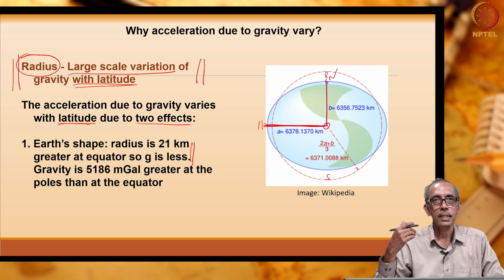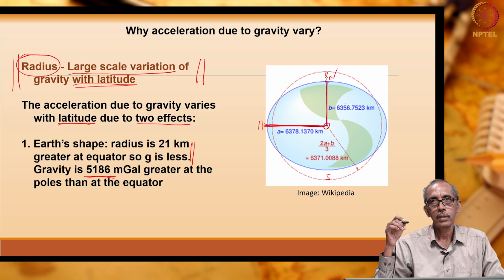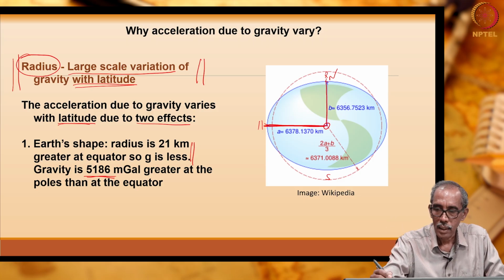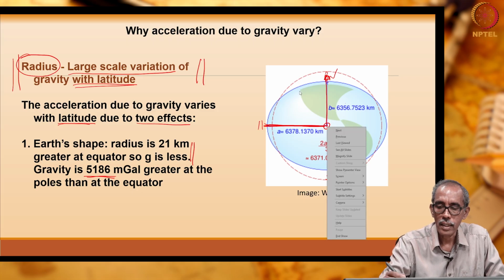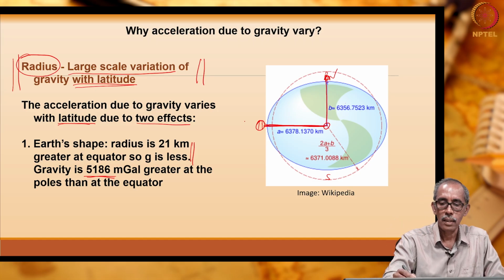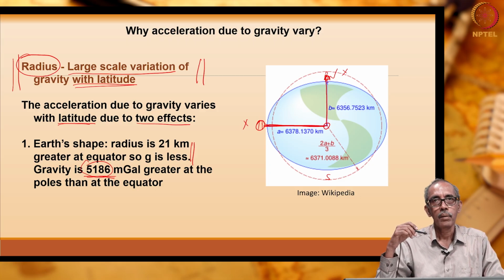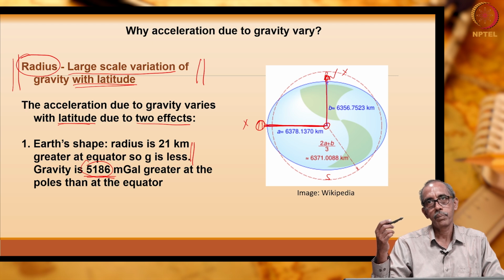So, due to this reason, Earth's gravity is greater at the pole than the equator, because the mass, when you keep it at the pole, is closer to the center of the earth. When the same mass is kept here, it is further away from the center of the earth. Due to this reason, the same mass, let us say x, when you keep it on the pole, right, it will experience nearly 5186 milligal more gravitational pull or acceleration due to gravity. So, this is one reason.